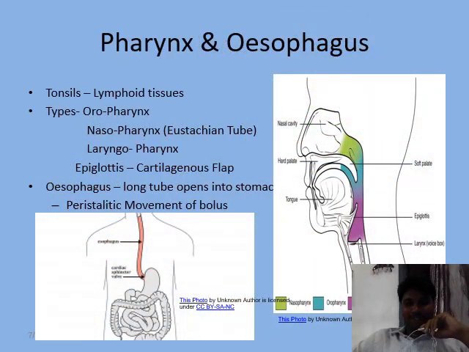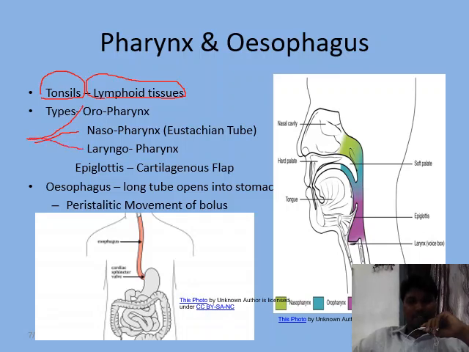Let us learn about the pharynx and esophagus. In the pharynx we find the tonsils. They are one of the lymphoid organs. There is lymphatic system in our body which boosts our immune system. And pharynx can be classified into three types: oropharynx, nasopharynx, and laryngopharynx. The name itself says the location of it.